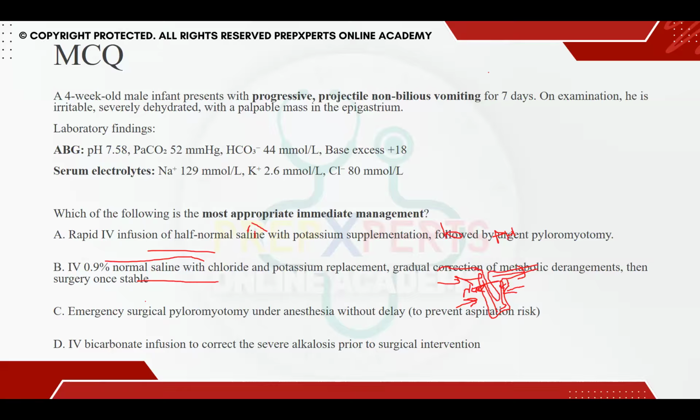What could be done for these children? If you can't answer, it's fine, but I just really want you to understand how the questions present. If the child presents with hypertrophic pyloric stenosis, what is the immediate management that we have to do? What could be the answer? Anyone, just any option will work.